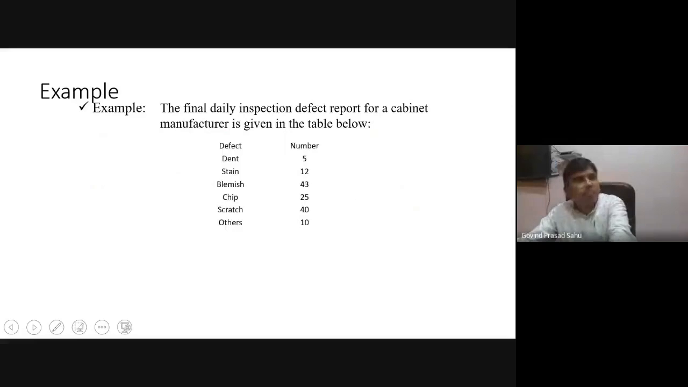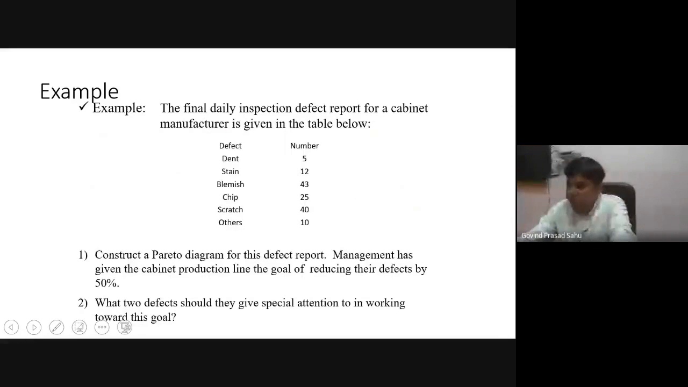So this is another example. The final daily inspection defect report for a cabinet manufacturer is given in this table. These are the types of defects: there are various types like dent, strand, chip, scratch, and others. And these are the numbers of defects, from the daily inspection on a particular day.